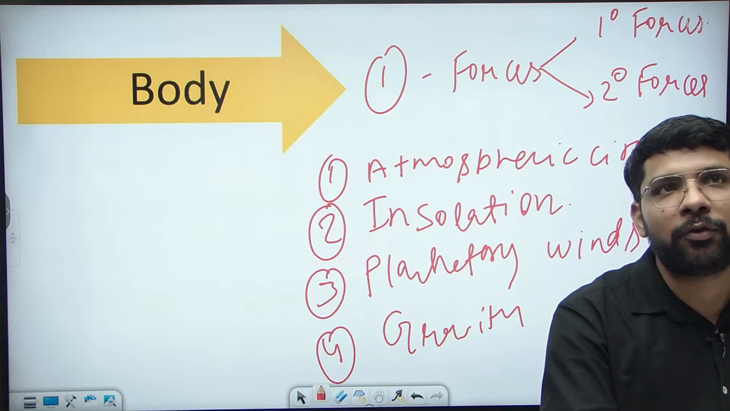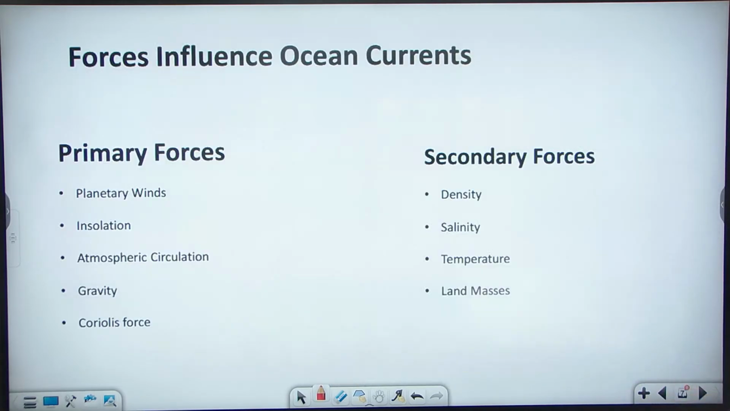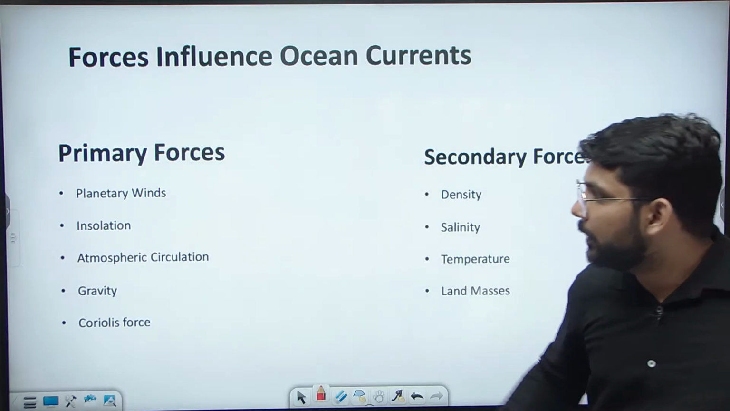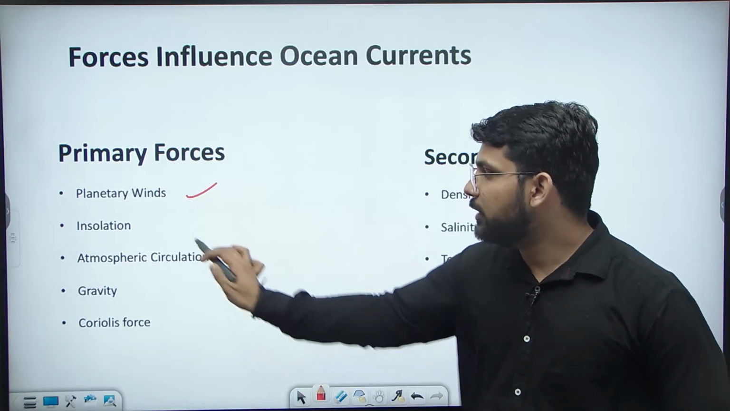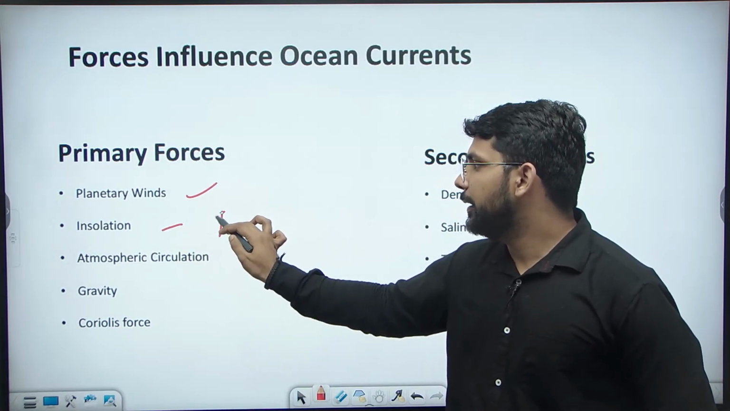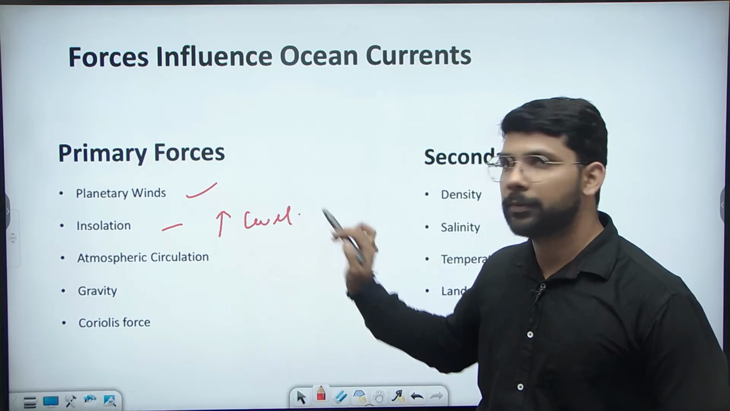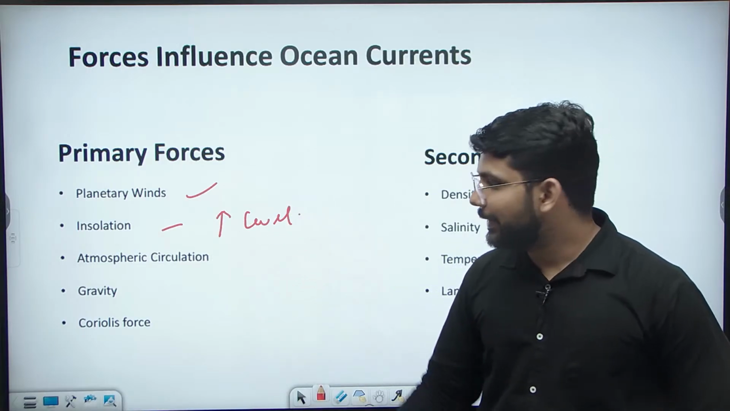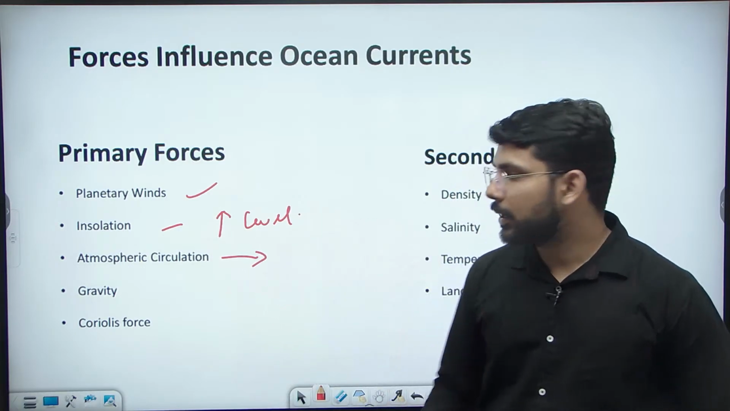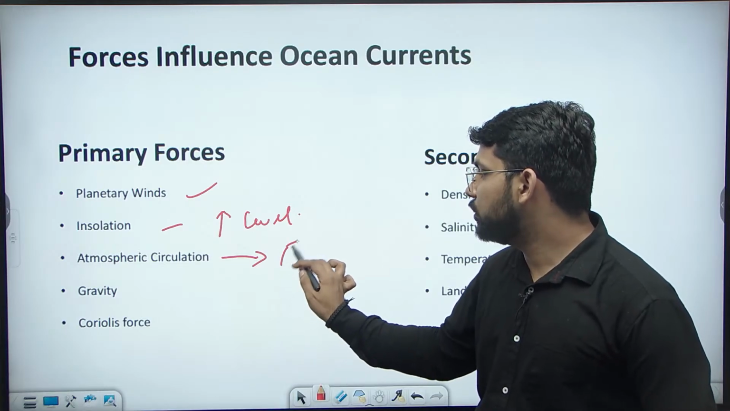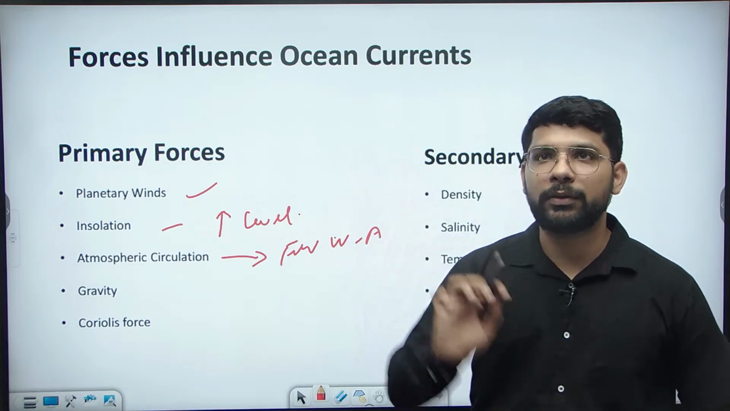These are the primary forces. If I list them down, these are given here. The planetary winds, due to the circulation in the different belts; insolation, which leads to the warming up of the water and increases the level of the water. Then the atmospheric circulation: the air comes in contact with the water, leading to friction between the water and the air, which again moves the water.